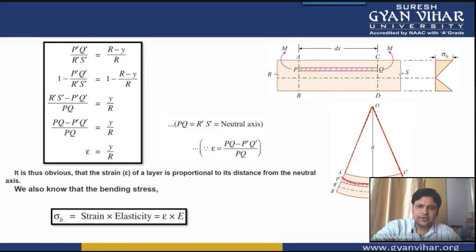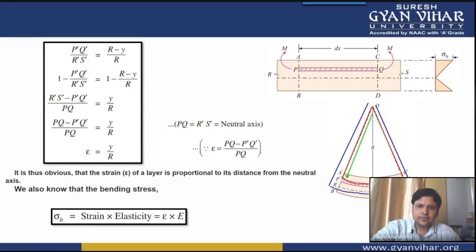So the portion P dash Q dash of this particular triangle divided by the portion R dash S dash of this bigger triangle will be equal to the ratio of this portion R minus Y. R minus Y means this particular length, students, from here to here.